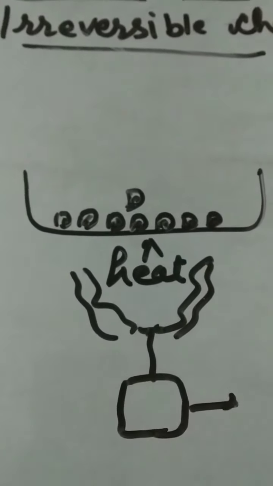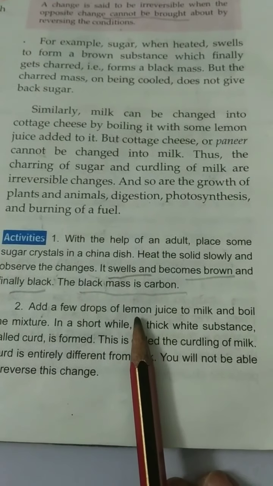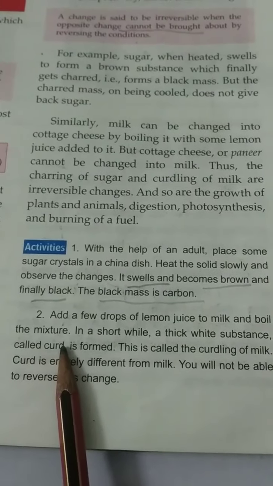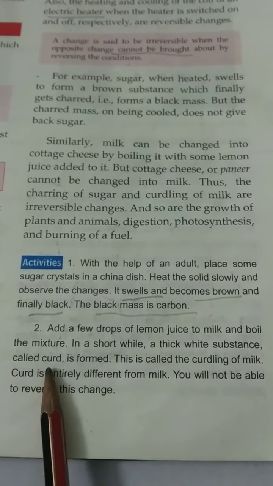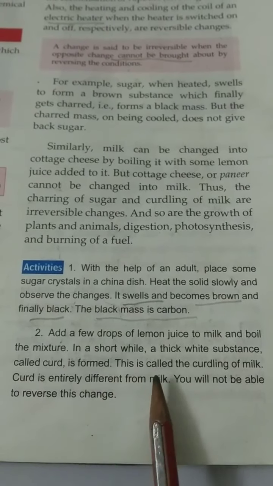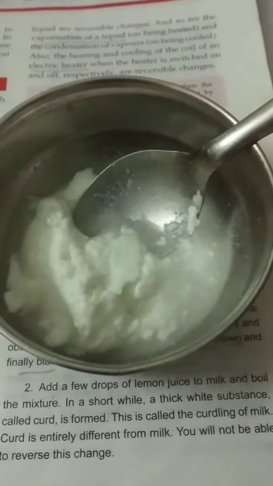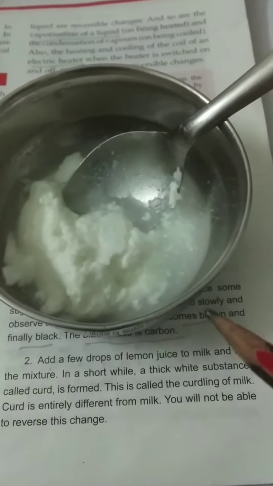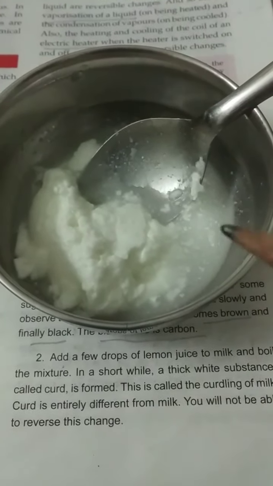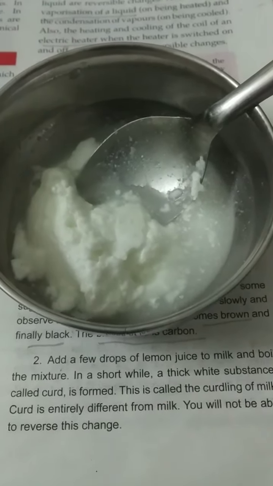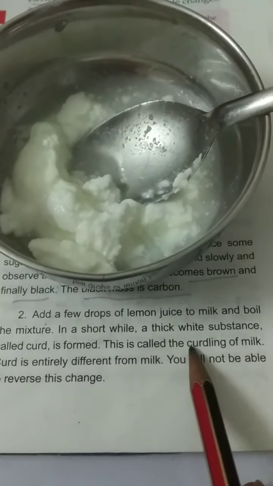I already explained. Second activity: if we add lemon juice to milk and boil the mixture for a short while, a thick white substance called curd is formed. This is called curdling of milk. This one is the curd. If we add a few drops of lemon juice to milk and boil the mixture for a short while, not at excess heat, then we get a thick white substance, we call it curd. This is called curdling of milk.